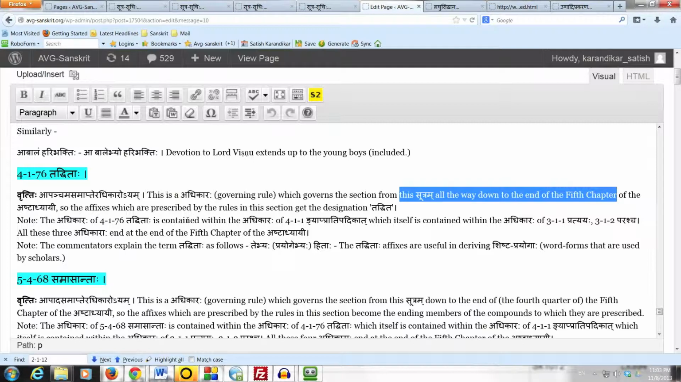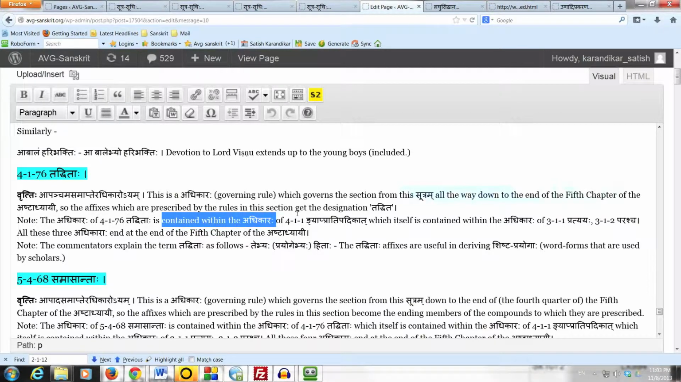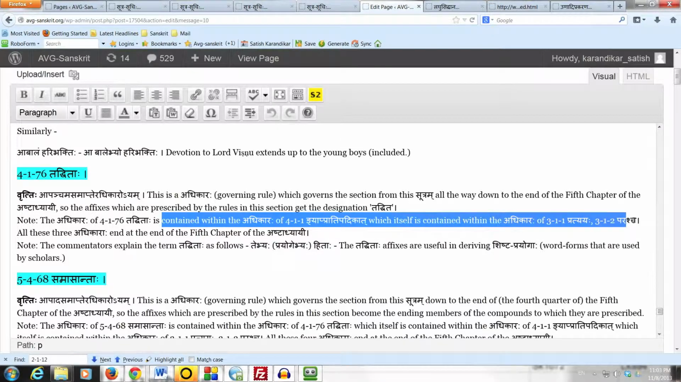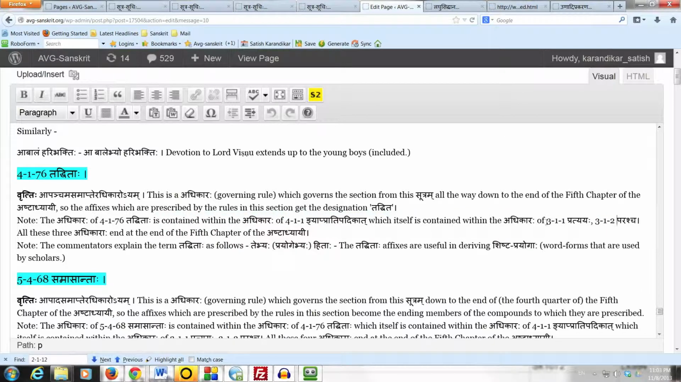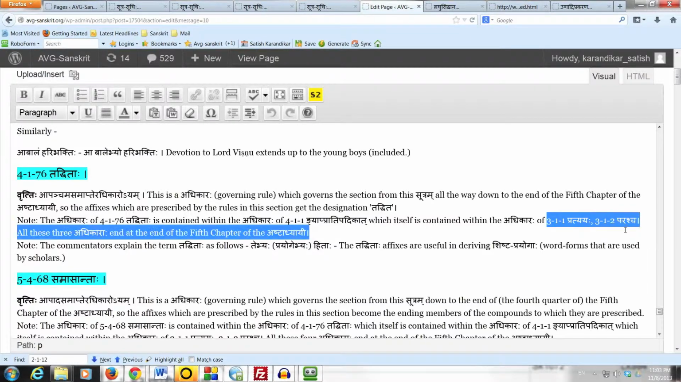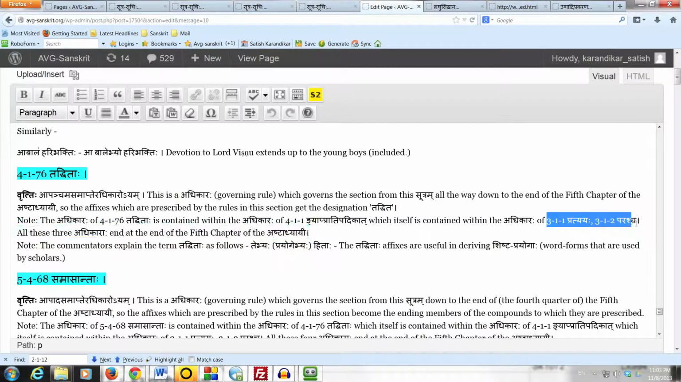It is contained inside the adhikara of 411 Pratipadika, which we are familiar with, which itself is contained inside the adhikara of Pratyayaha and Parascha 311, 312. That adhikara of Pratyayaha and Parascha also runs up to the end of the 5th chapter of the Ashtadhyayi, and that is the biggest adhikara in the Ashtadhyayi.